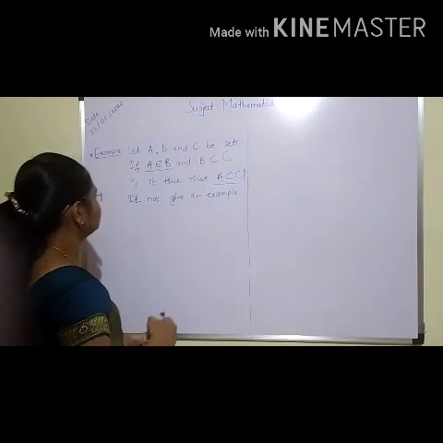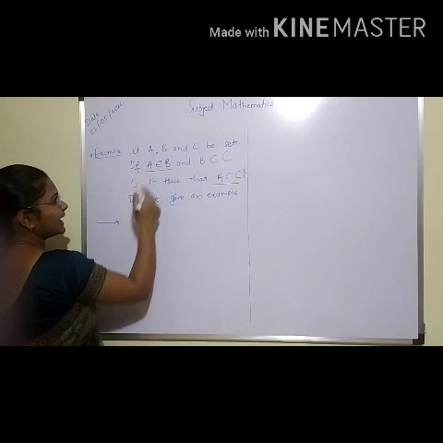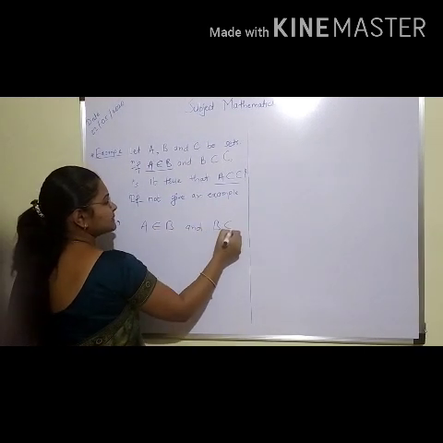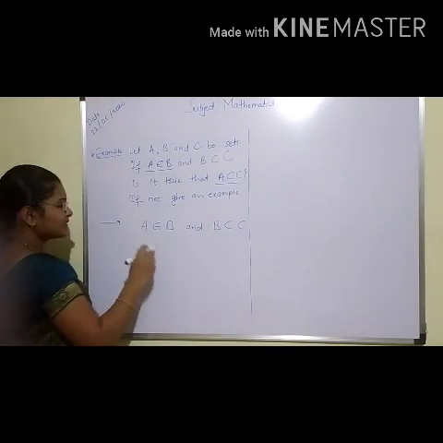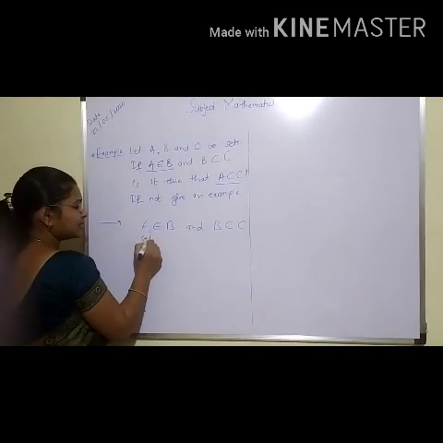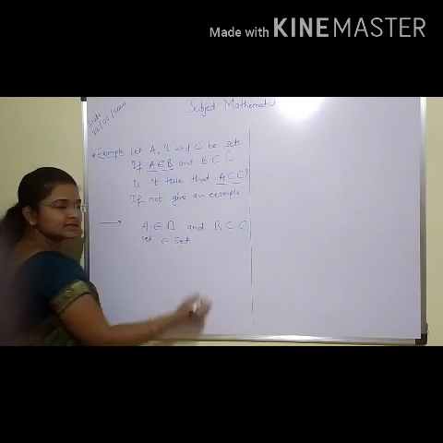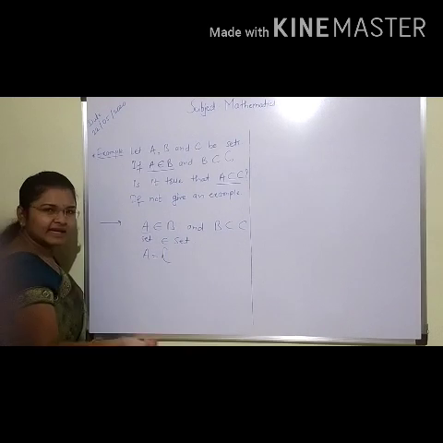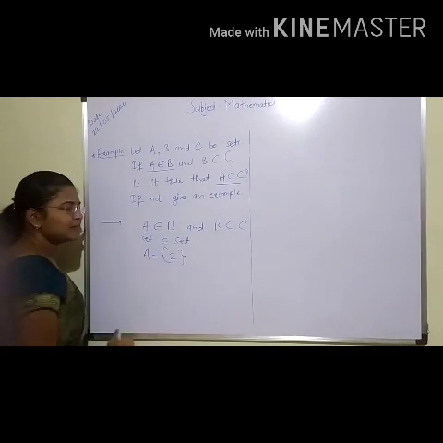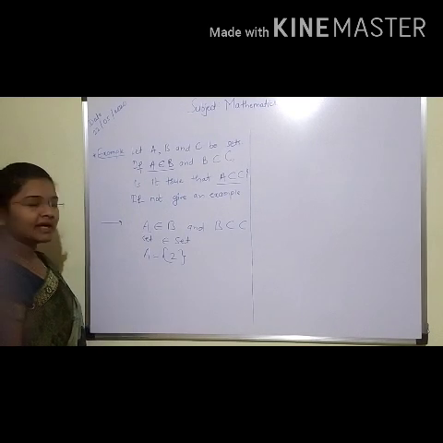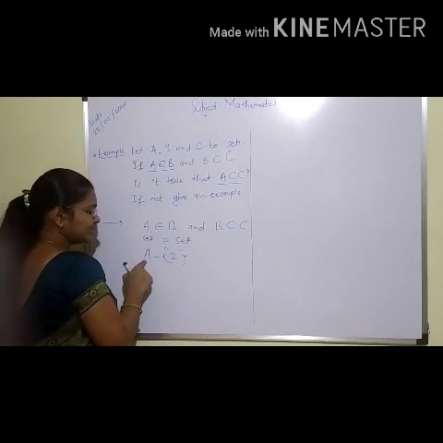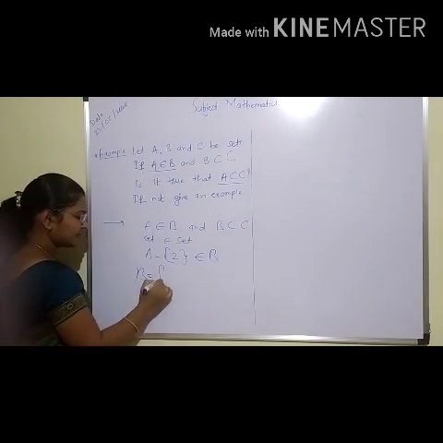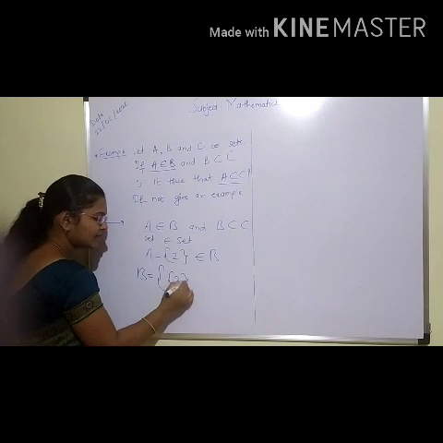For example, we have A belongs to B and B is a subset of C. Now A belongs to B, set belongs to set. So we can take any element in set A. Suppose we have taken the singleton {2} in set A. Now A belongs to B means in set B one element will be {2}.